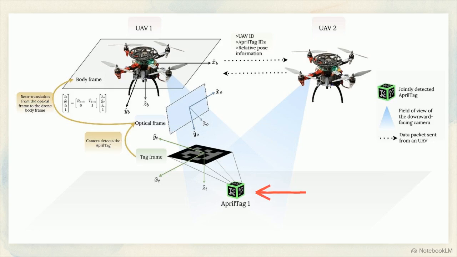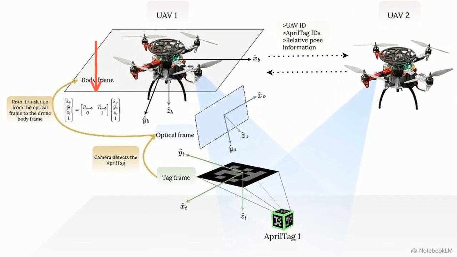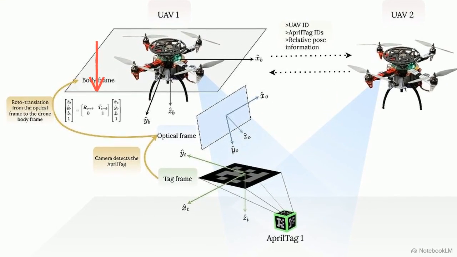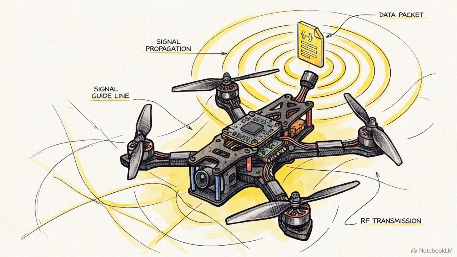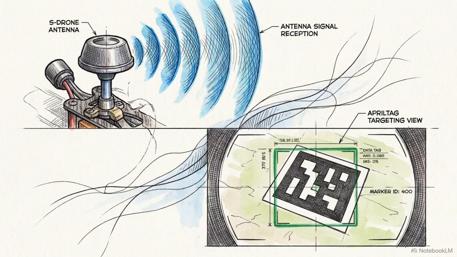This schematic illustrates cooperative sensor fusion. Here, two S-drones share an environmental anchor, an April tag. Drone A calculates the mathematical roto-translation from its optical frame to its physical body frame, using the ground tag as origin. Next, Drone A broadcasts its own ID, alongside the ID of the tag it just detected, across the local network. Drone B receives the broadcast and checks its downward-facing camera to see if it has a matching tag ID in its field of view.